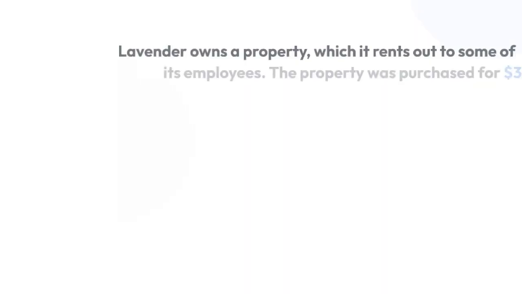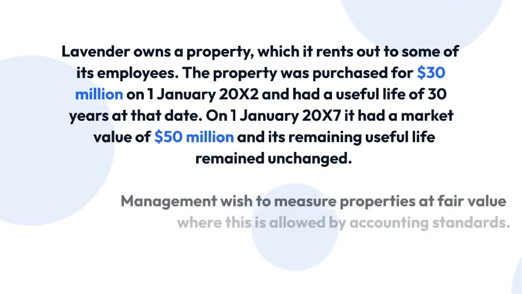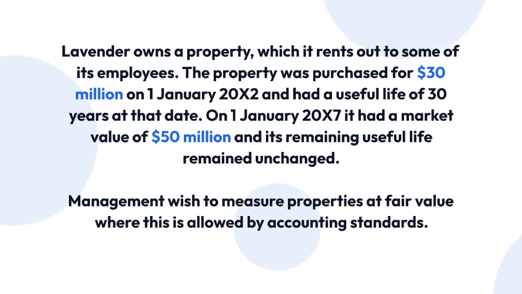Example 1. Lavender owns a property, which it rents out to some of its employees. The property was purchased for $30 million on January 1, 2022 and had a useful life of 30 years at that date. On January 1, 2027 it had a market value of $50 million and its remaining useful life remained unchanged. Management wished to measure properties at fair value where this is allowed by accounting standards.